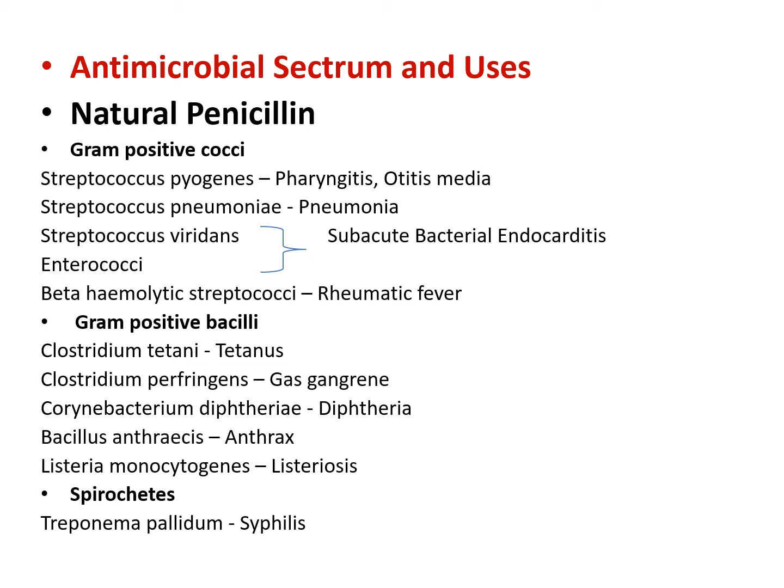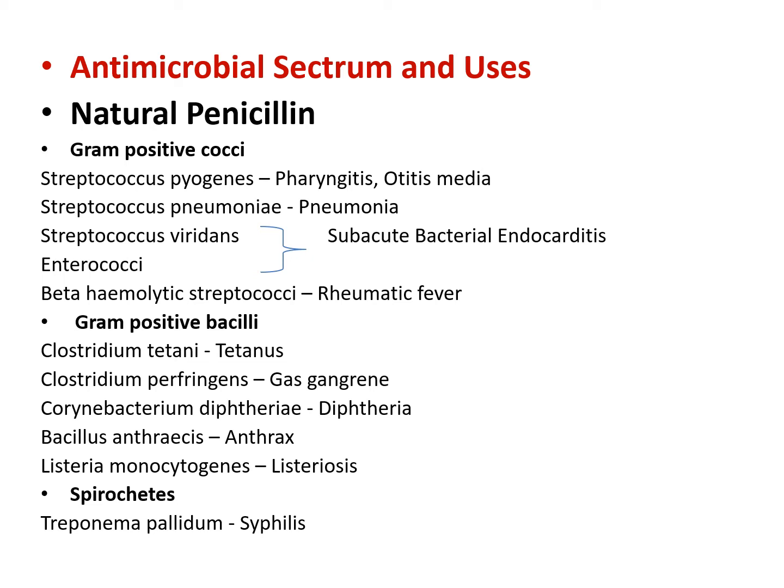These natural penicillins are also active against spirochetes, that is Treponema pallidum. That's why penicillin is a drug of choice for treatment of syphilis. It is highly sensitive to penicillin.